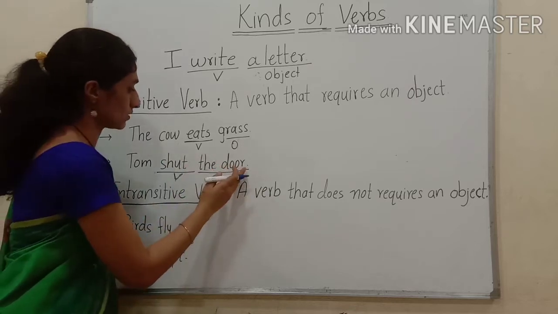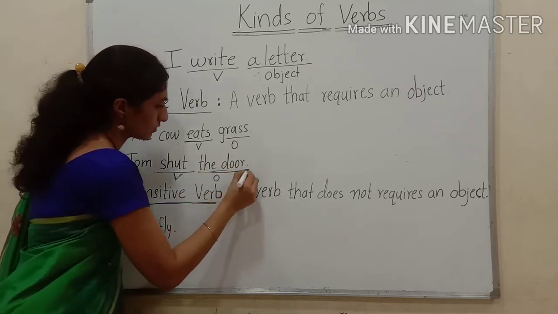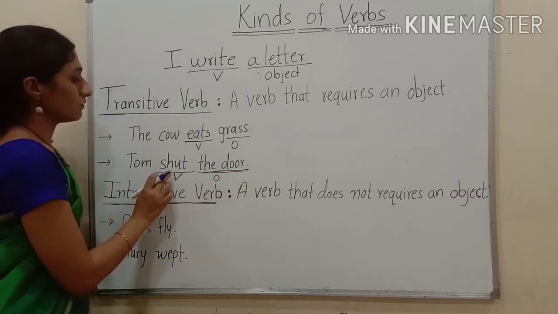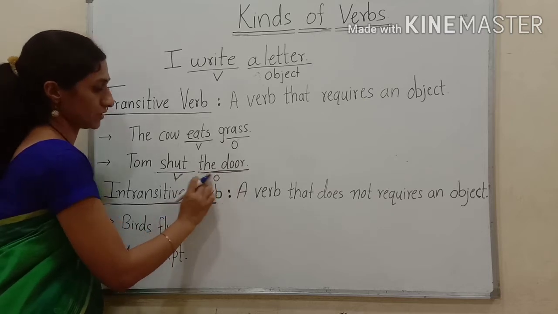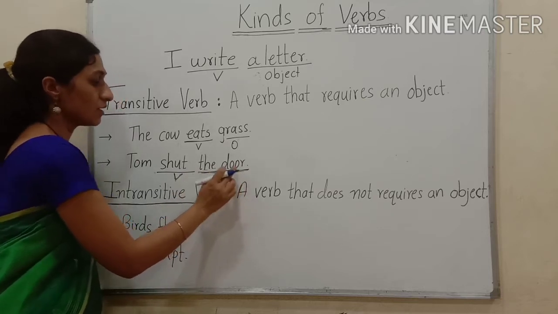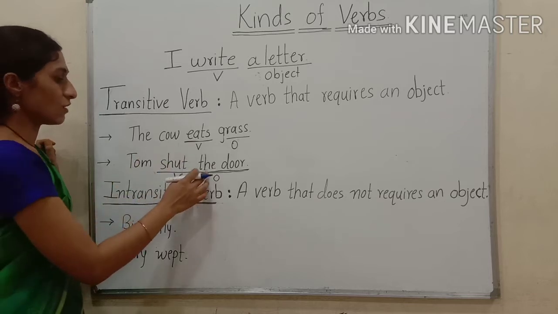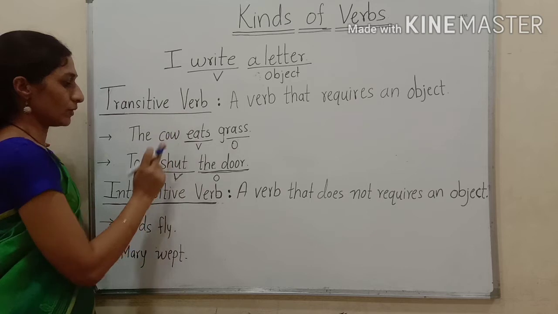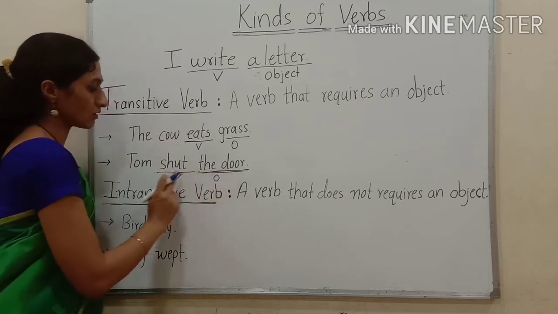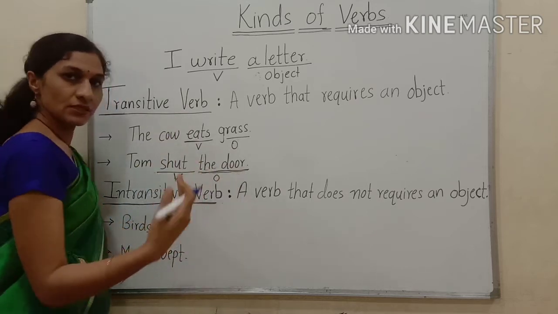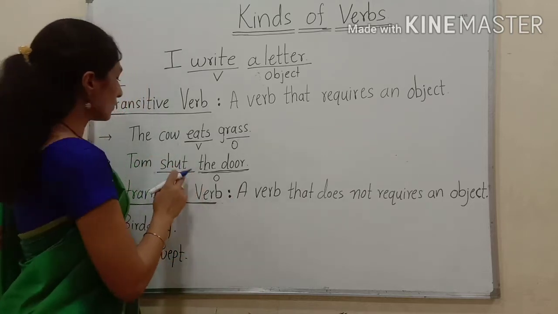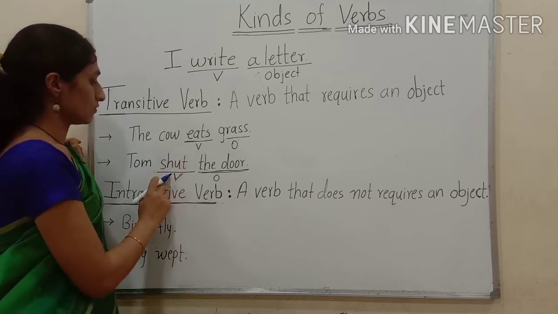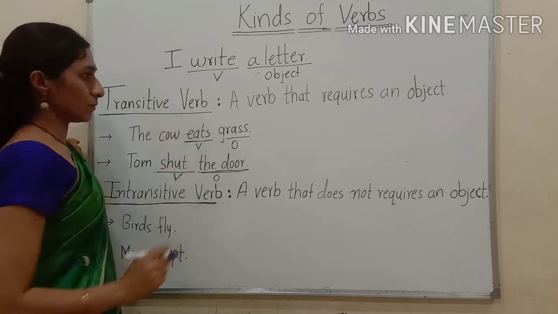To get the complete sense or complete meaning, the verb shut requires an object. Those verbs which require an object are called transitive verbs. So shut is a transitive verb because an object is necessary to that verb. So eats and shut, both words are transitive verbs.